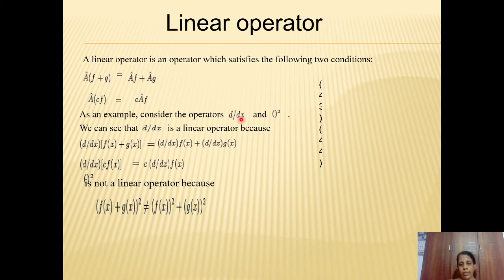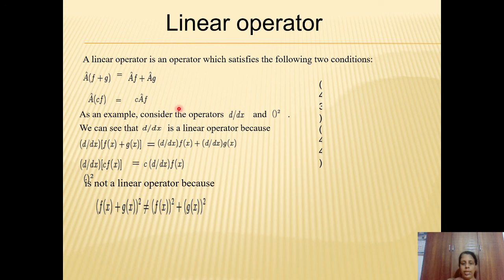An example of a linear operator is d by dx, because if we take d by dx of the sum of two functions, it will be equal to the sum of the d by dx of each individual function. Similarly, d by dx of a product of c and a function will be equal to c times d by dx of the function. Whereas squaring is not a linear operator. So a linear operator is one which obeys this condition.